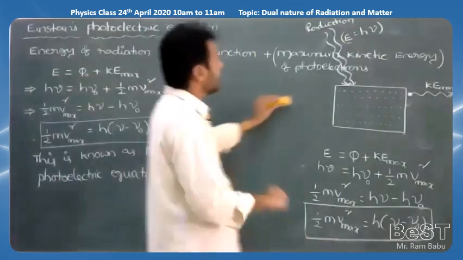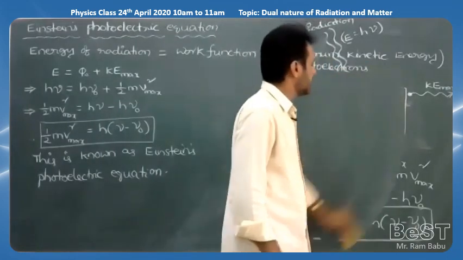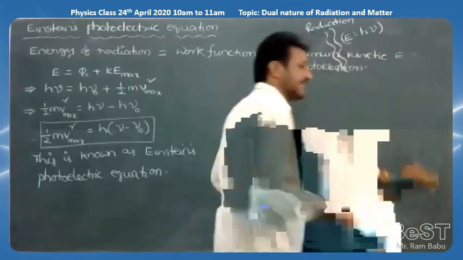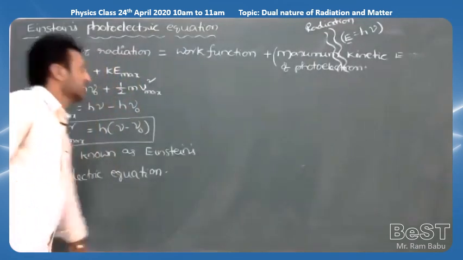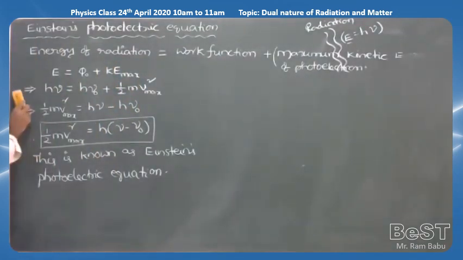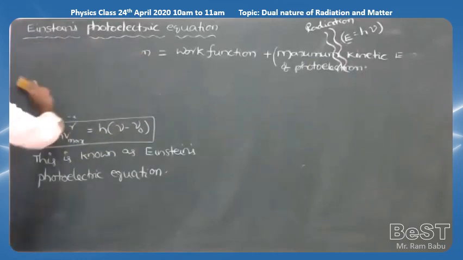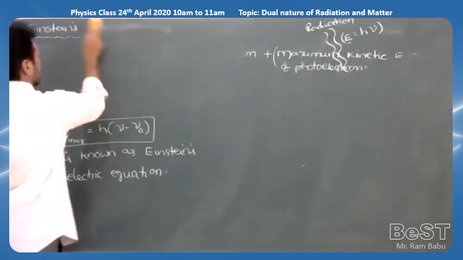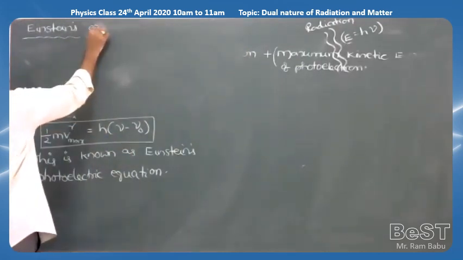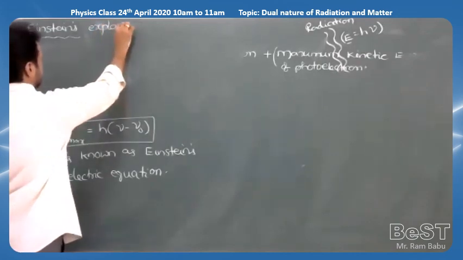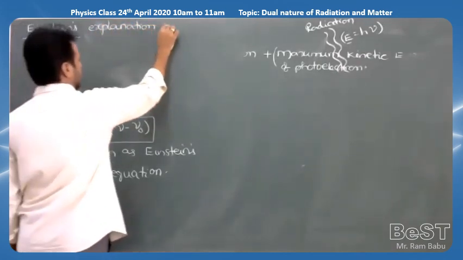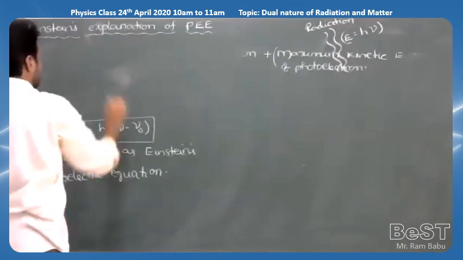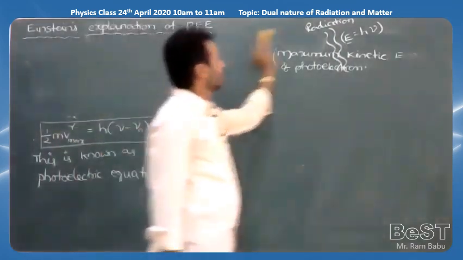And by using this equation, how Einstein explained photoelectric effect. So write next one, Einstein's explanation of photoelectric effect. How he explained photoelectric effect by using this equation.